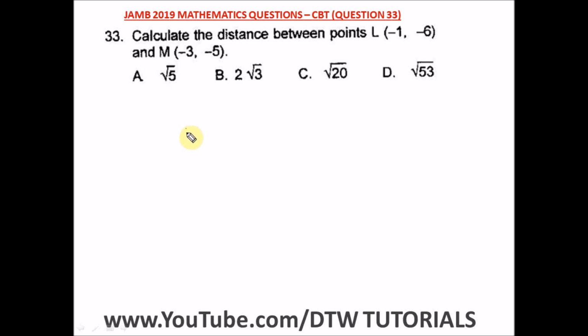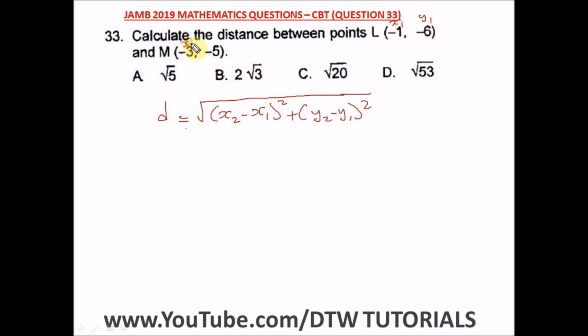Question 33 of the JAMB 2019 Mathematics Past Question, that's your UTME CBT exam. It says calculate the distance between points L and M. Remember, the formula for calculating the distance between points is the square root of, all in brackets, x2 minus x1 all squared, plus y2 minus y1 all squared. So from here, we have this as x1, y1 and this as x2, y2.